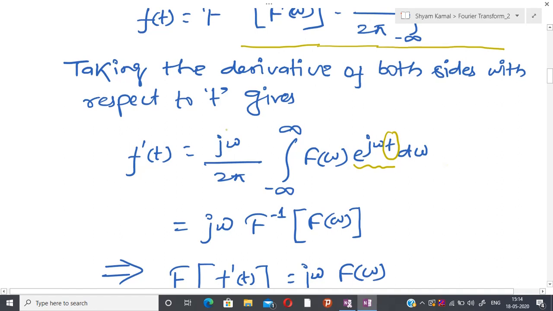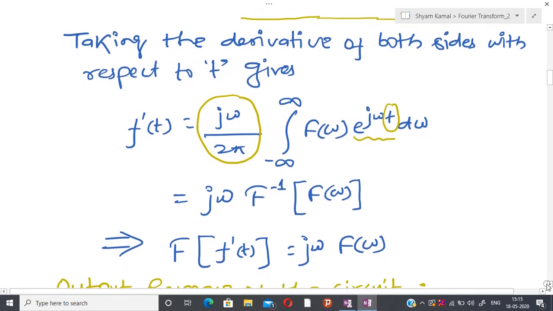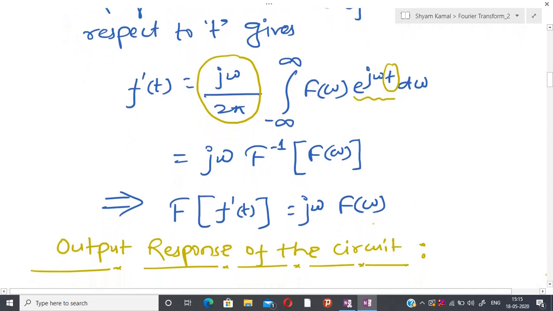Due to that reason this term comes into the picture, and after that I am able to recover the same kind of things. So f inverse f omega, due to that reason finally I conclude the Fourier transform of f dash equals j omega f omega.